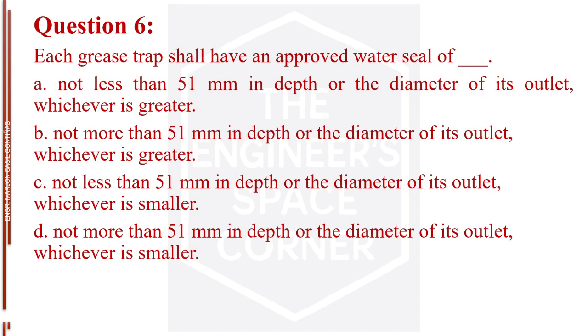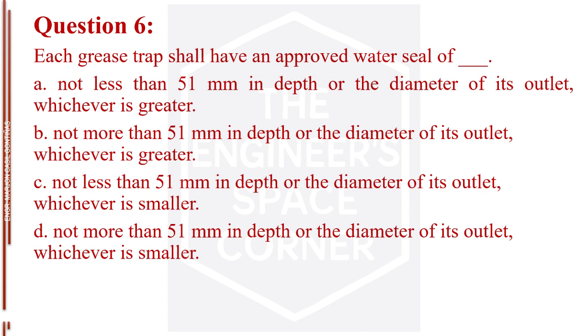Question number 6. Each grease trap shall have an approved water seal of blank. Letter A, not less than 51 mm in depth or the diameter of its outlet, whichever is greater. Letter B, not more than 51 mm in depth or the diameter of its outlet, whichever is greater. Letter C, not less than 51 mm in depth or the diameter of its outlet, whichever is smaller.